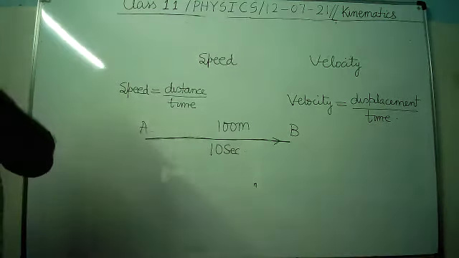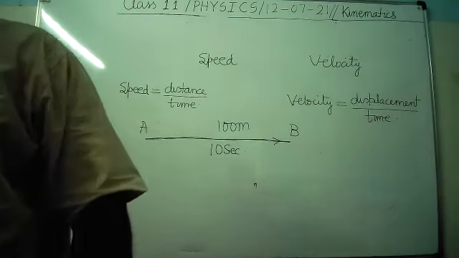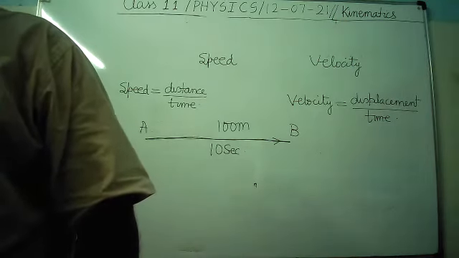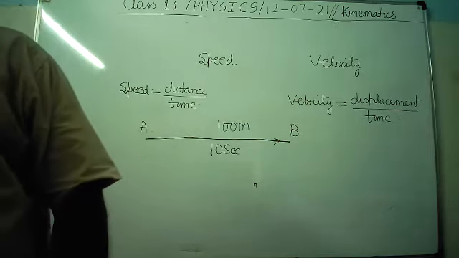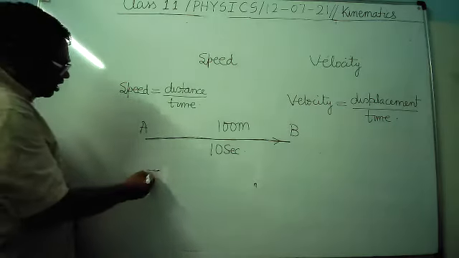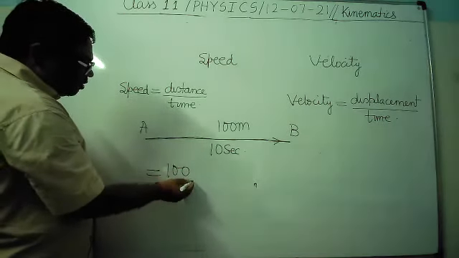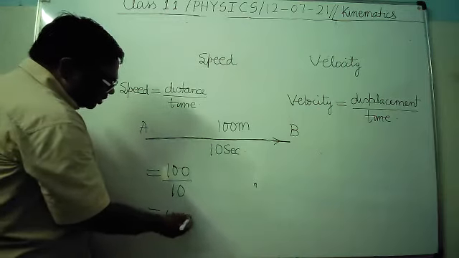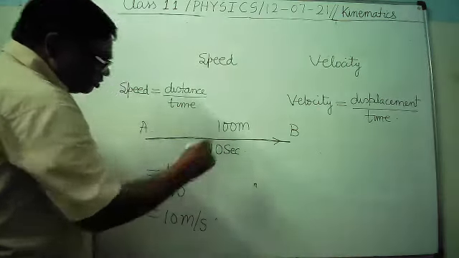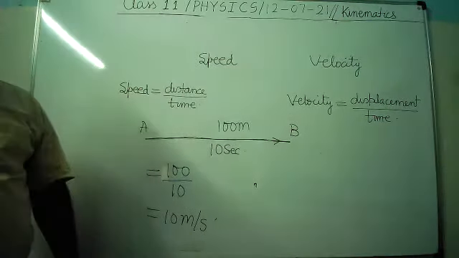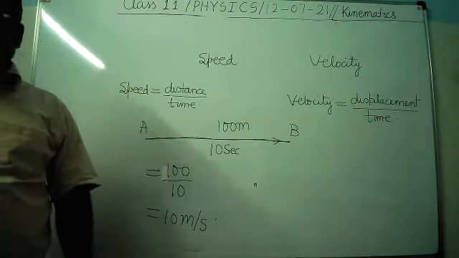So see here. If I ask what is the distance traveled here, so you can see that distance traveled is 100 meter. So speed is 100 upon 10, that is equals to 10 meter per second. Now if you find out the velocity, so velocity is displacement upon time.